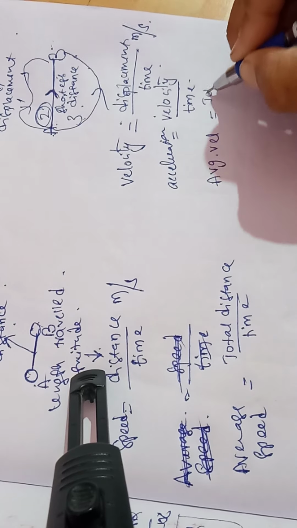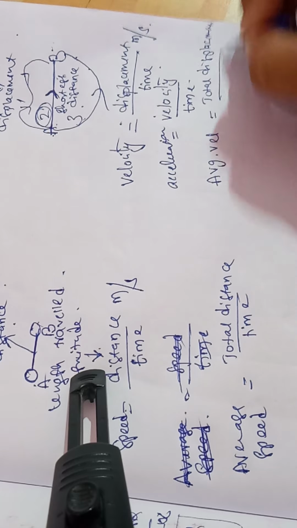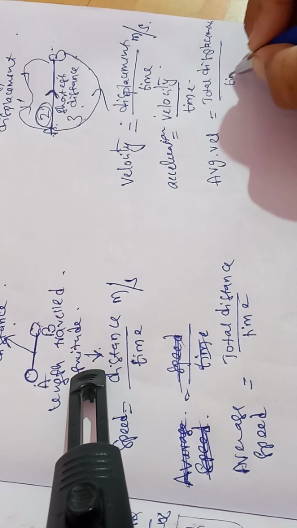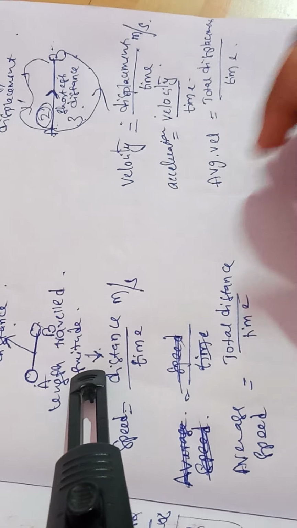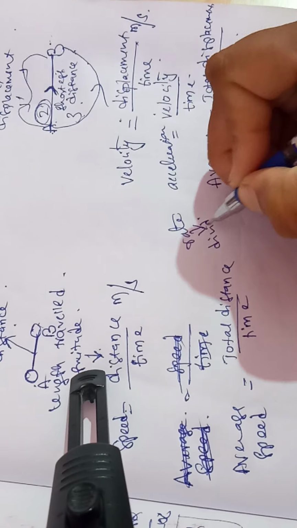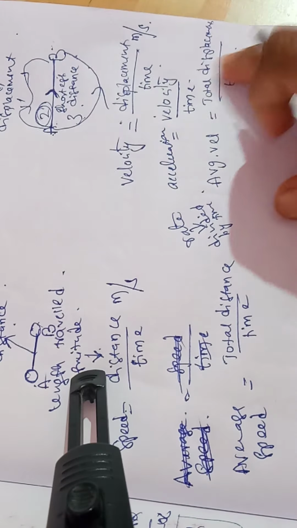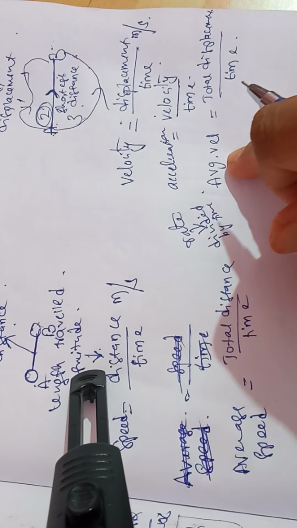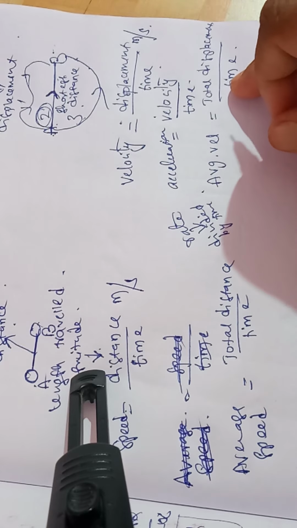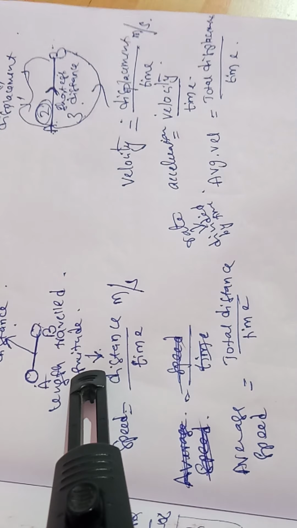This is nothing but the rate of change of total displacement. Here, in physics, what does rate mean? Anything divided by time we call a rate. So the rate of change of total displacement is the average velocity. So velocity has a specified direction, right? Because it is a vector quantity.